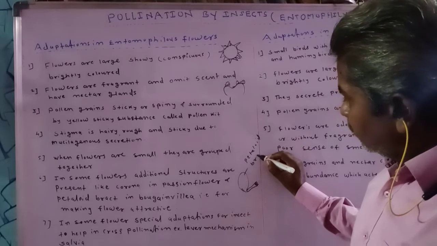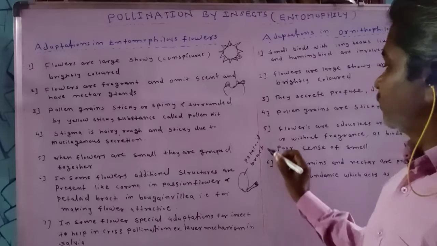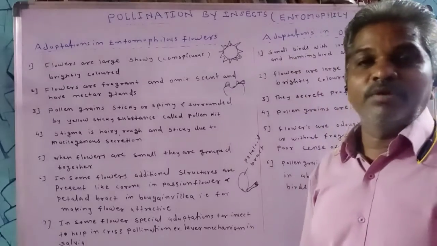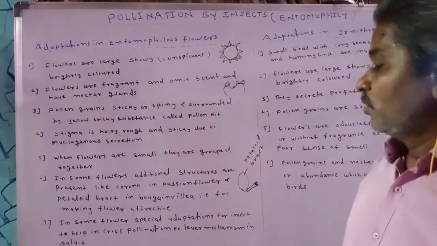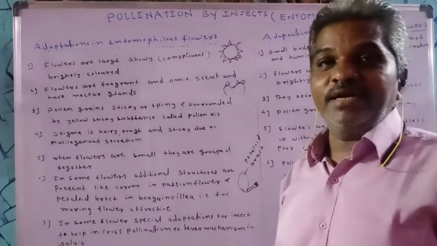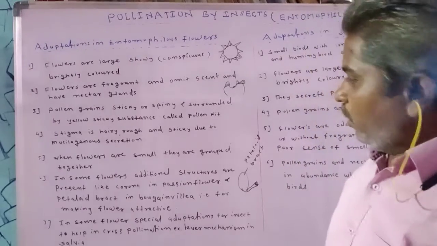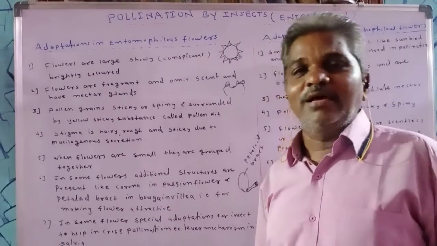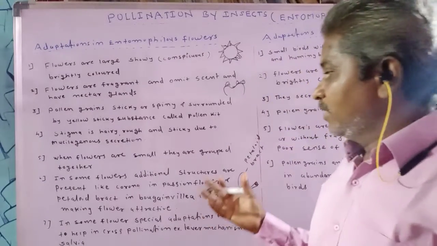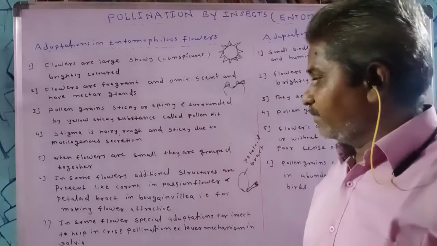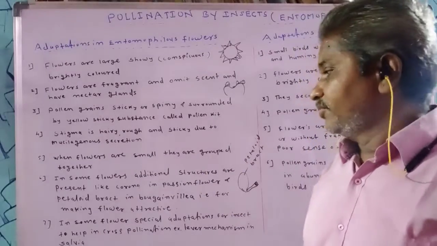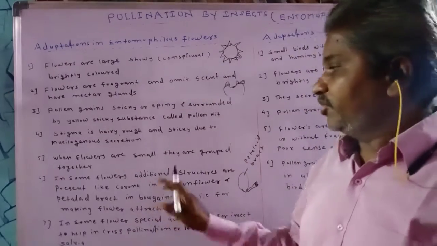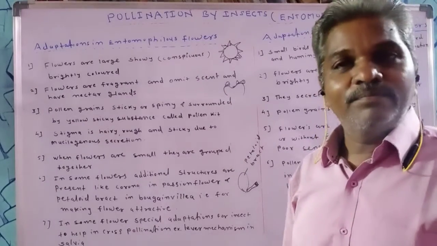Flower is highly reduced, but this petaloid bract in bougainvillea makes the flower attractive, and so insects are easily attracted towards the flower. So petaloid bract or corona, these are the attractive structures in some flowers which make the flowers attractive, and in this way the insects are attracted towards the flower.